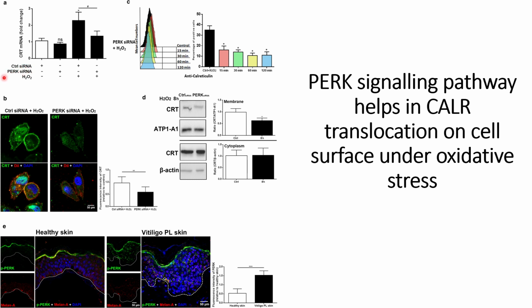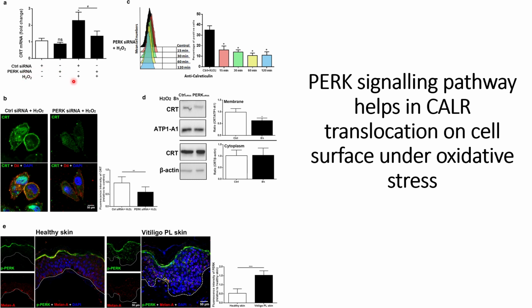So they have used PERK siRNA, and for control they use a control siRNA, which will not disrupt the translation of this PERK protein. In the control case they have considered it as 1, and when they use PERK siRNA and there is no oxidative stress, they do not see any difference in calreticulin mRNA production, as normal calreticulin mRNA production does not depend on this PERK signaling